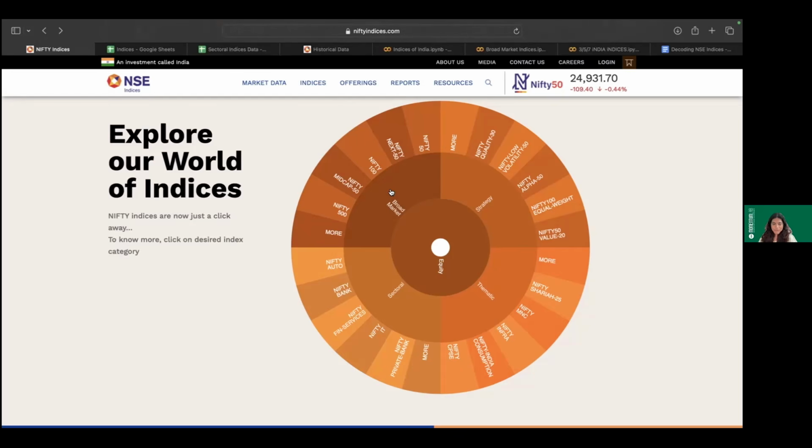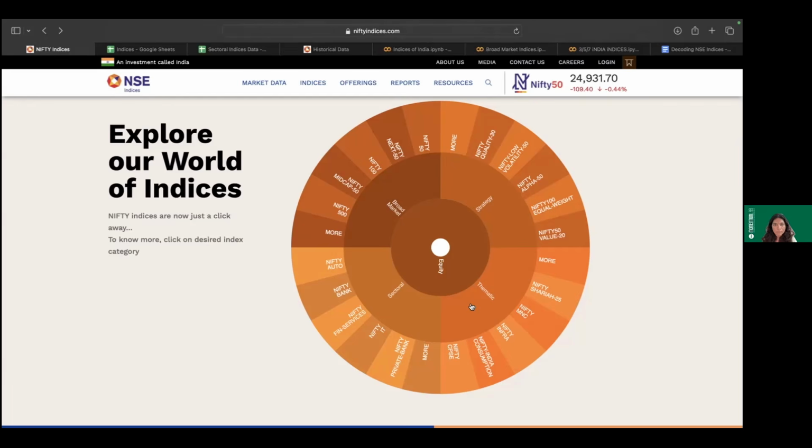Now coming to the sectoral category. Sectoral category focuses on a very particular sector. There are several sectors available to us in the equity markets: auto, banking, pharma, health, and so on and so forth. Each of these indices focuses on a particular sector. So if investors want more exposure to a particular sector, sectoral index investing is the way to go.